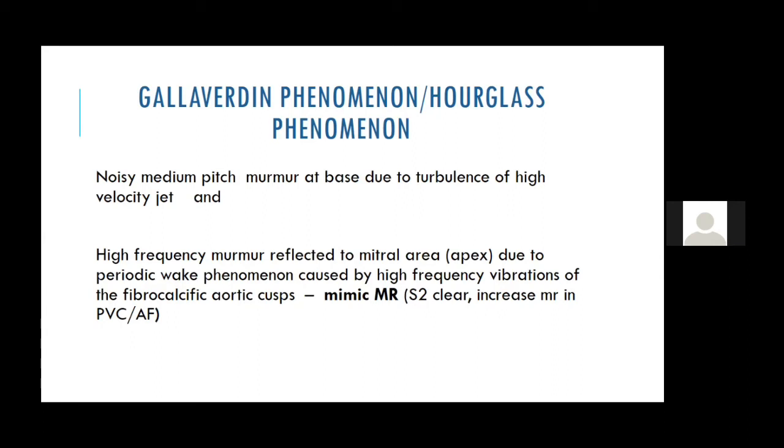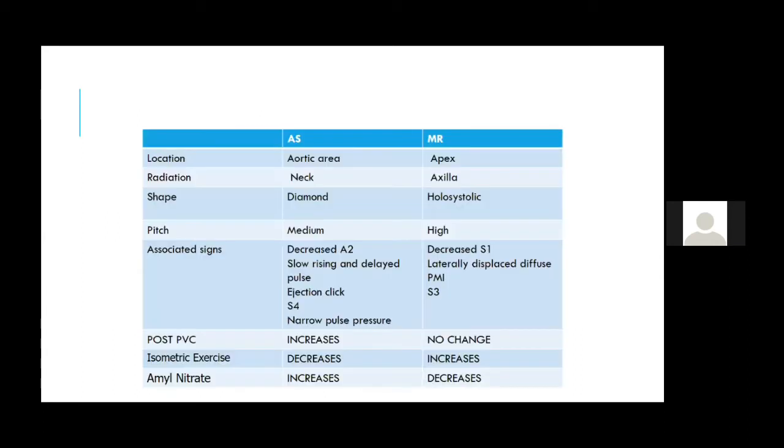An MR murmur doesn't have beat to beat variation. Amyl nitrate decreases the aortic pressure, so the AS murmur increases, whereas amyl nitrate decreases the SVR, and so the MR murmur decreases. So this is how you distinguish between an MR murmur and an AS murmur.